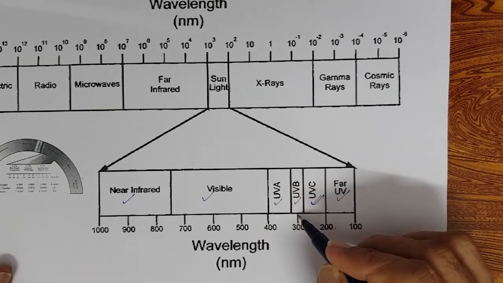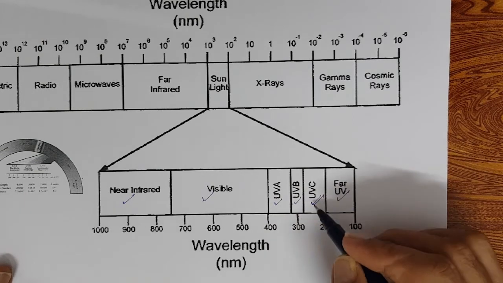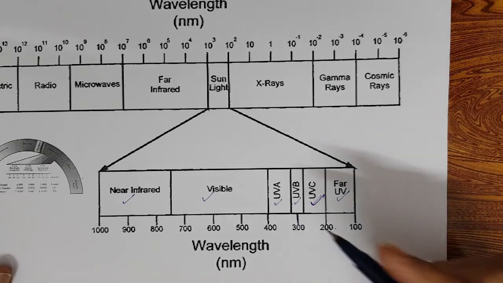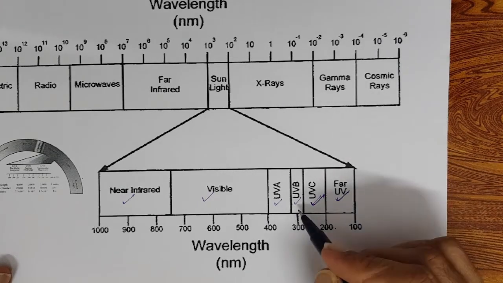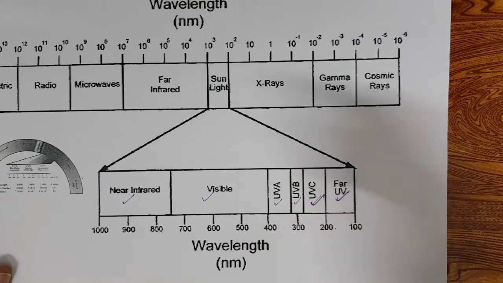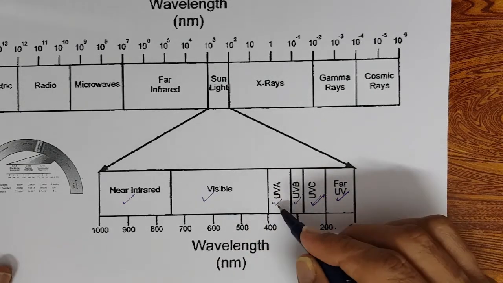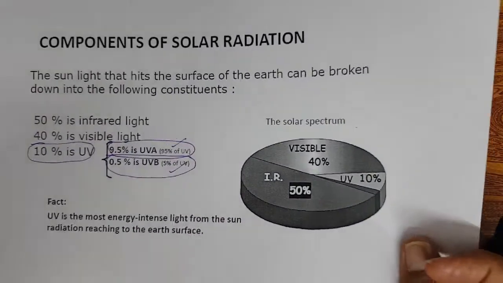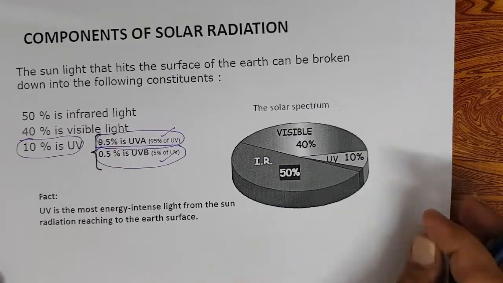UVC is cut by the ozone layer and far UV doesn't reach, so all the others reach. Whatever we are going to study is about sunlight UV protection, UVA and UVB. Please go through part 6, I have explained in detail.